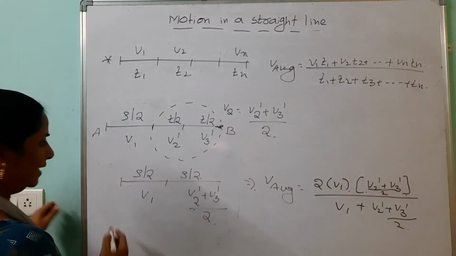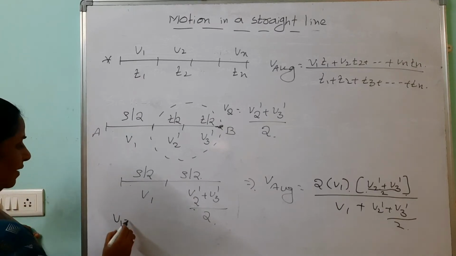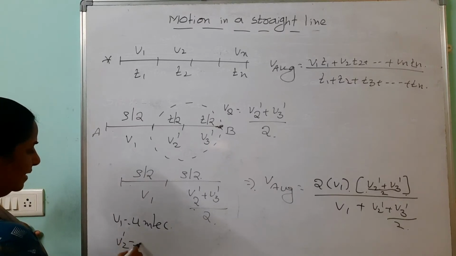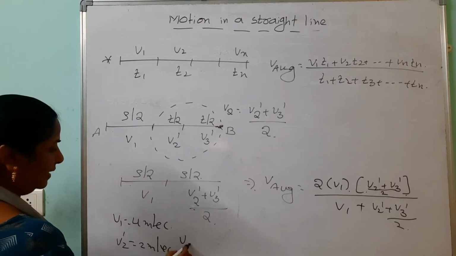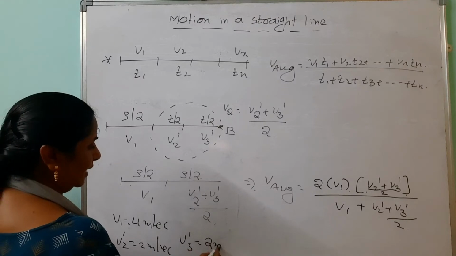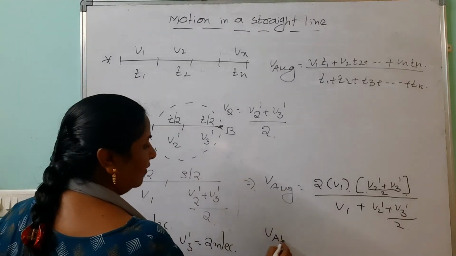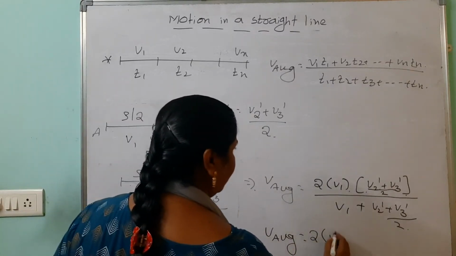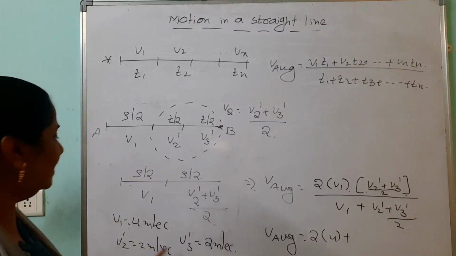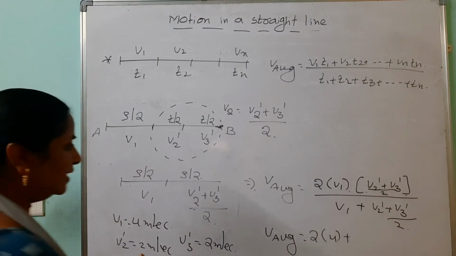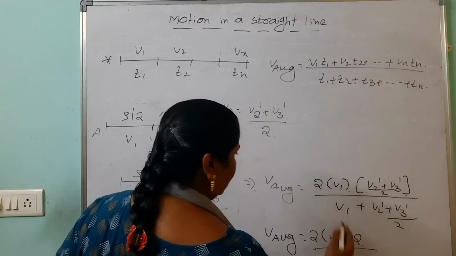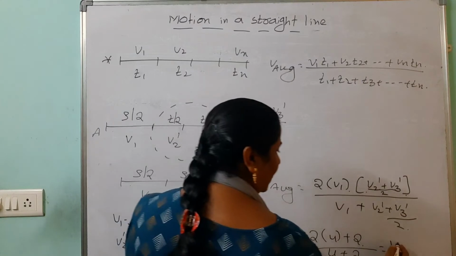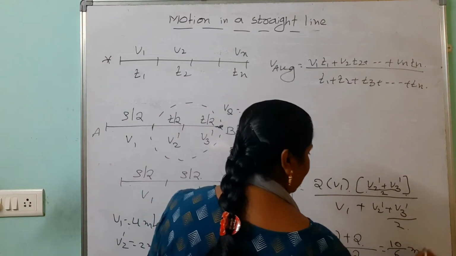We do one problem based on this. Suppose here v1 equals to 4 meters per second. v2 dash is the 2 meters per second. v3 dash is also 2 meters per second. How to solve this one? V average equals to 2 into, instead of v1 we can take it the 4, plus here v2 dash and v3 dash, 2 plus 2 4. 4 by 2 is the 2 divided by, this is the 4, this is the 2. After simplification, 10 by 6 meters per second.